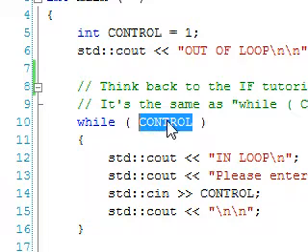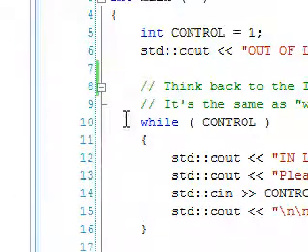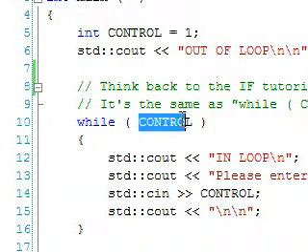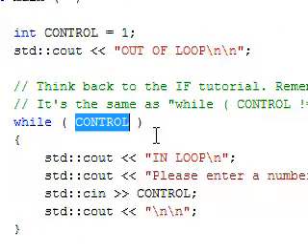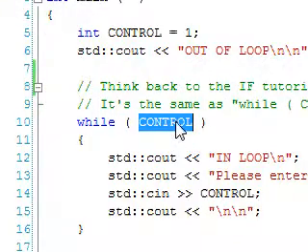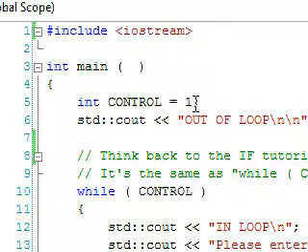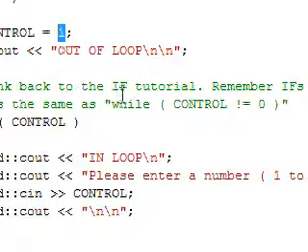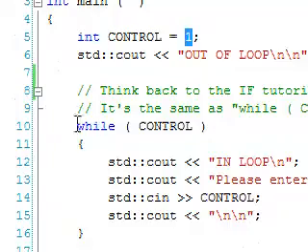So this is saying continue looping through the loop while control is anything but 0. Because remember, to create a false value it has to be 0. Otherwise anything other than 0 is true. So what we're doing here is we declare this as 1, so the loop will actually run.